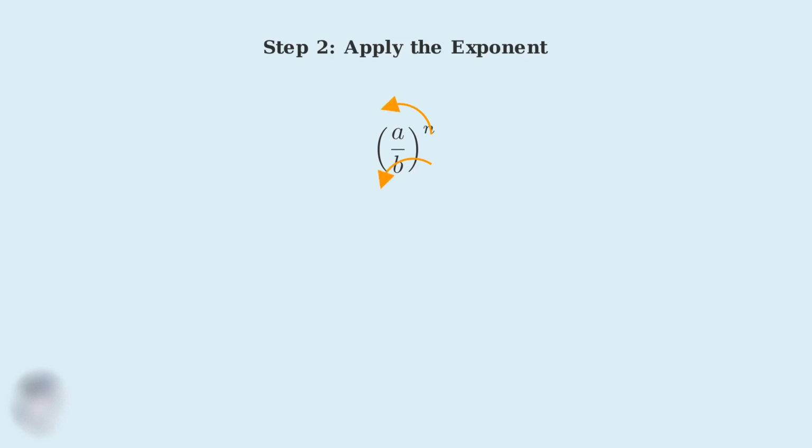The key insight is that this exponent n must be distributed to both parts of the fraction. Notice this exponent n. This single exponent will be applied to both the numerator a and the denominator b. Both parts of the fraction receive the same exponent treatment. This transformation gives us a to the power n in the numerator and b to the power n in the denominator. The single exponent has been distributed to both parts. See how both the numerator and denominator now have the exponent n. This is the key transformation of the power of a quotient rule.